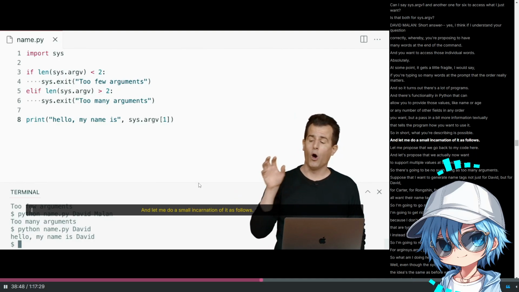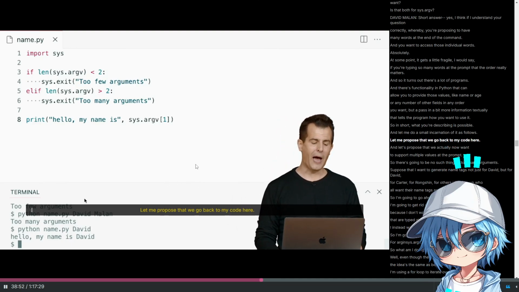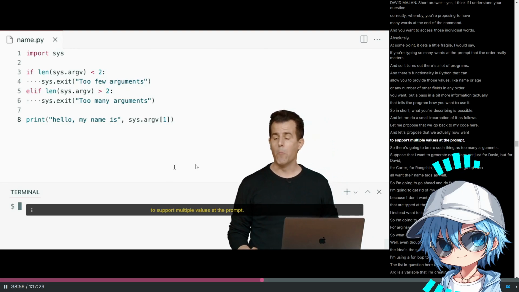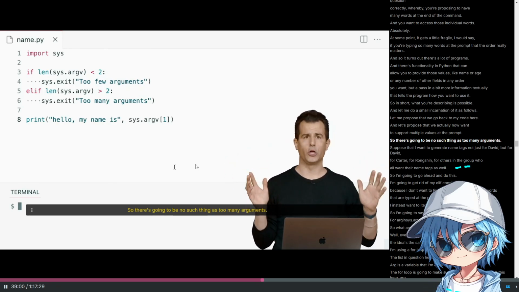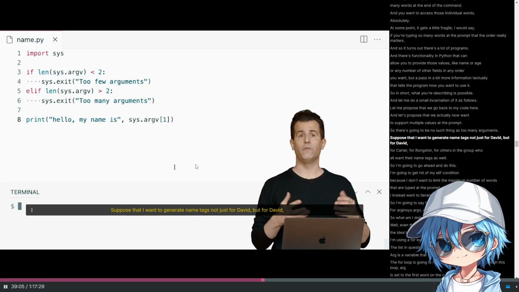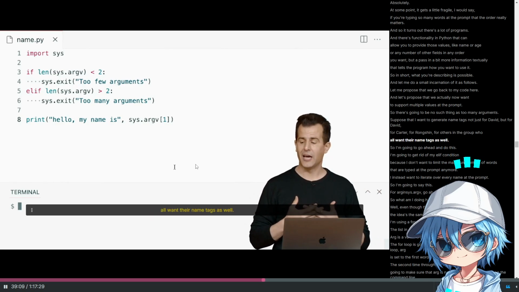And let me do a small incarnation of it as follows. Let me propose that we go back to my code here, and let's propose that we actually now want to support multiple values at the prompt. So there's going to be no such thing as too many arguments. Suppose that I want to generate name tags not just for David, but for David, for Carter, for Rongshin, for others in the group who all want their name tags as well.